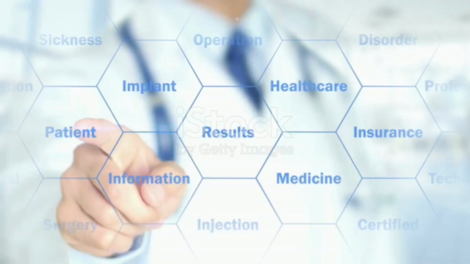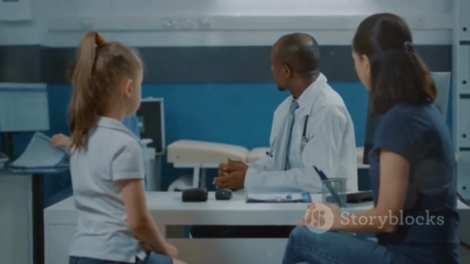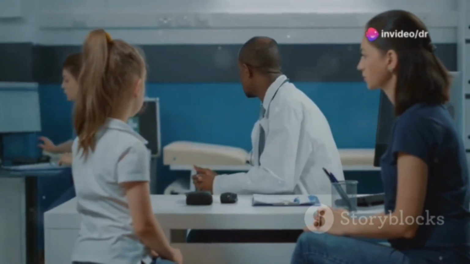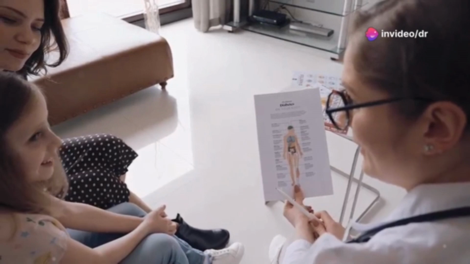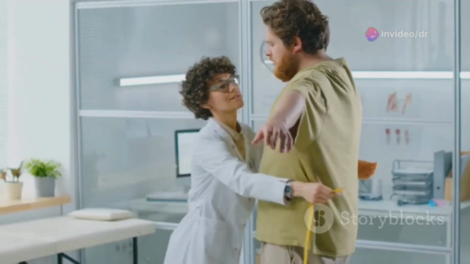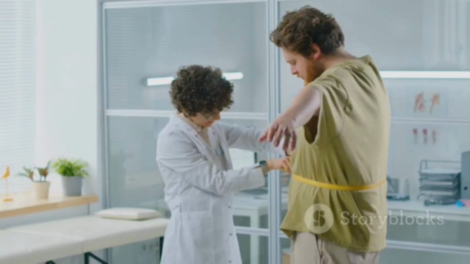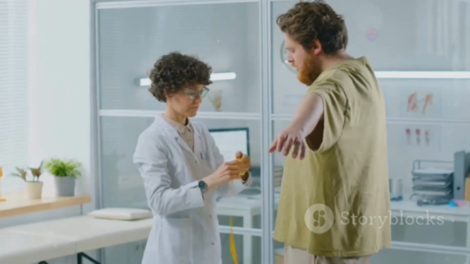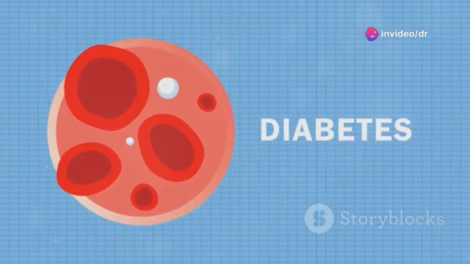Let's break down the factors that contribute to the development of diabetes mellitus. Genetics. Family history plays a significant role, especially in type 2 diabetes. If a close relative has diabetes, your risk increases. Obesity. Being overweight, especially with excess fat around the abdomen, is a major risk factor for type 2 diabetes. Fat cells can cause the body to become more resistant to insulin.